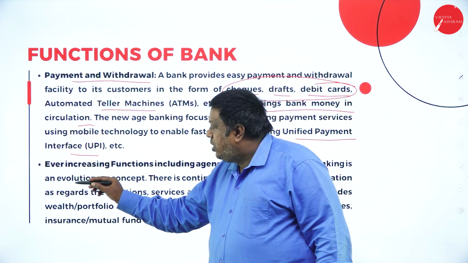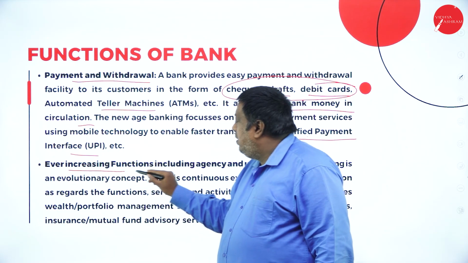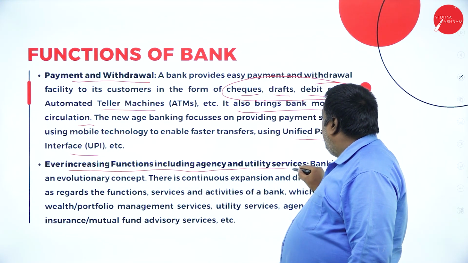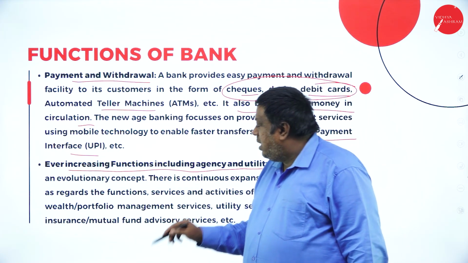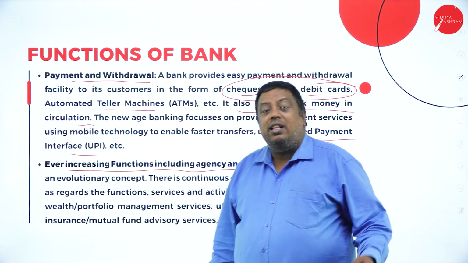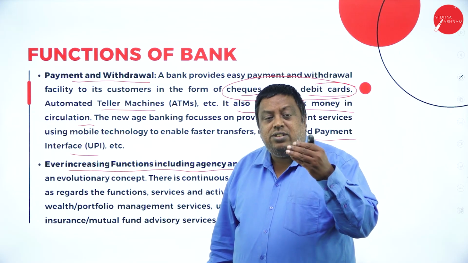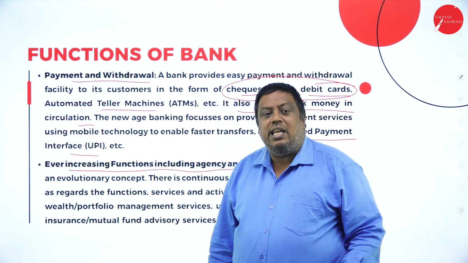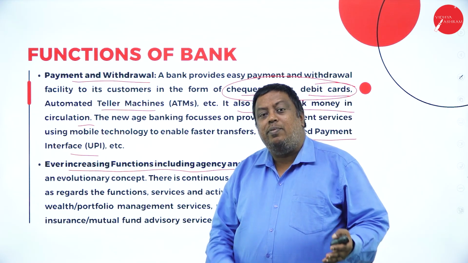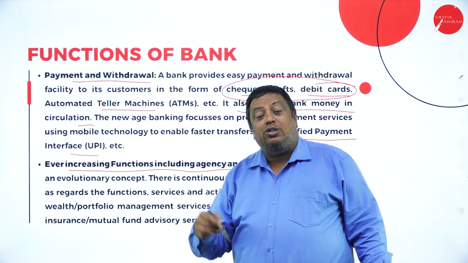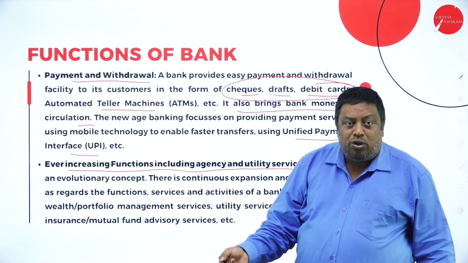The next function is the ever-increasing functions, including agency and utility services. Means they are saying that the banks are supporting the public by investing their amount in the insurance sector or mutual funds with the guidance of the deposit holder.